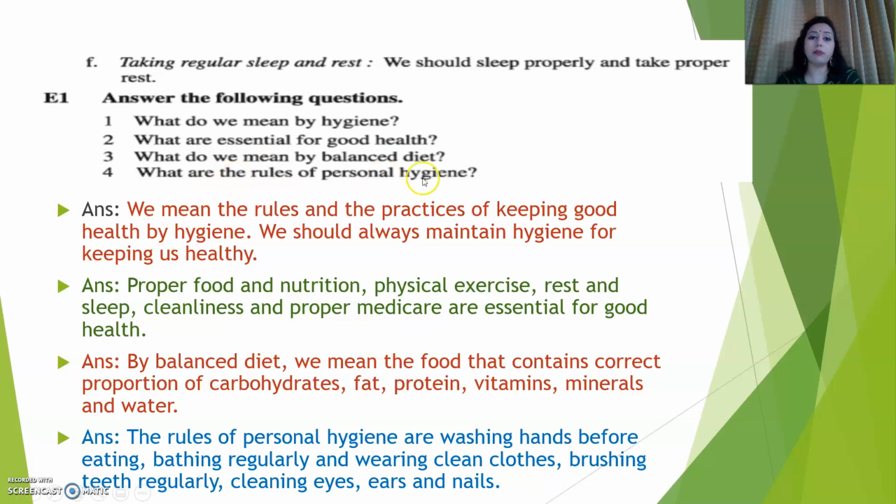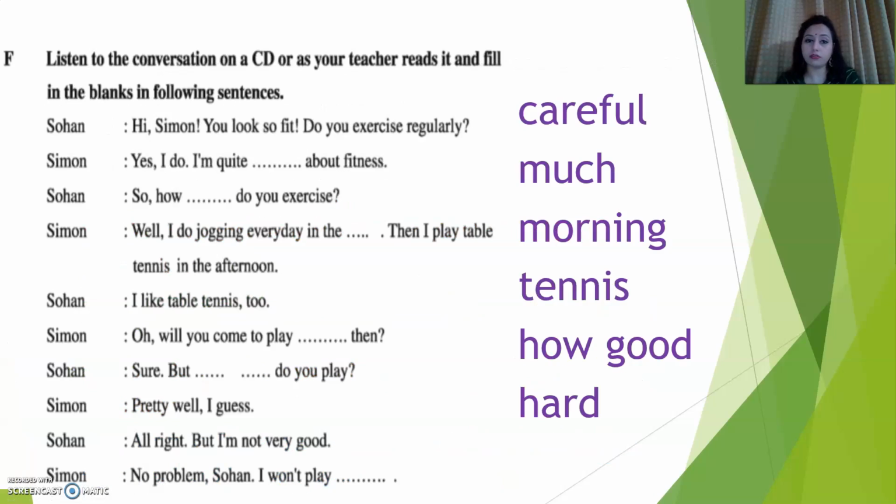Now see, what do we mean by balanced diet? By balanced diet we mean the food that contains the correct proportion of carbohydrates, fat, protein, vitamins, minerals and water. What are the rules of personal hygiene? The rules of personal hygiene are washing hands before eating, bathing regularly, wearing clean clothes, brushing teeth regularly, and cleaning eyes, ears and nails. So all are the things which are needed to maintain the hygiene rules.